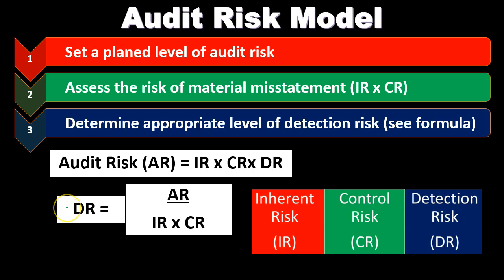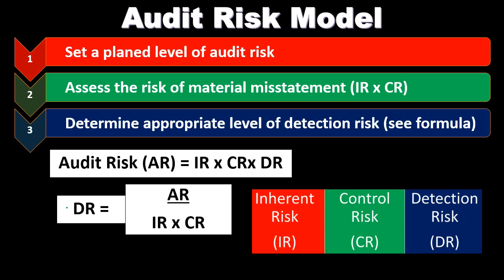In other words, if we think about the detection risk, you're thinking about the risk that we're going to perform the audit, and the audit is not going to detect a material misstatement. We want that risk to be low. We want to have a low detection risk. Now, you would think that we would want the low detection risk all the time. We would always want to have a low detection risk, you would think. However, note, we want to have an interplay between the detection risk and the other factors.